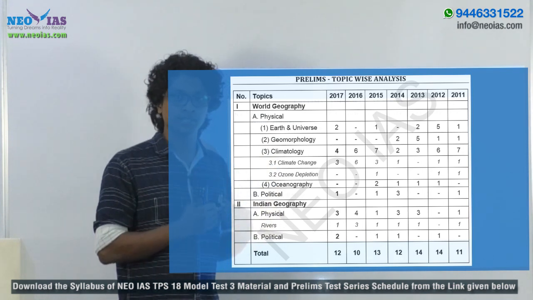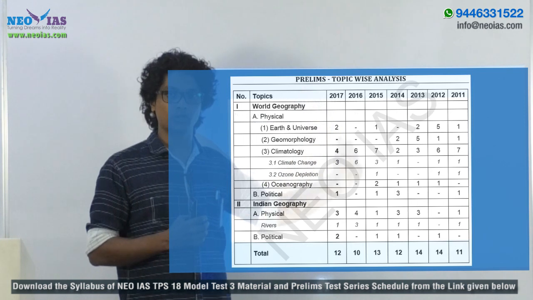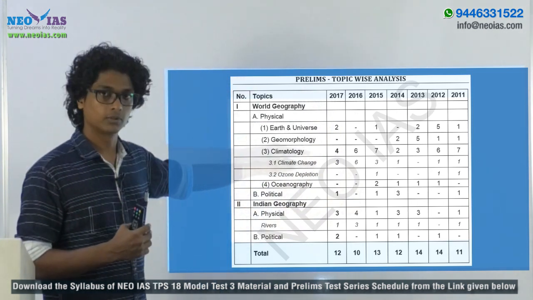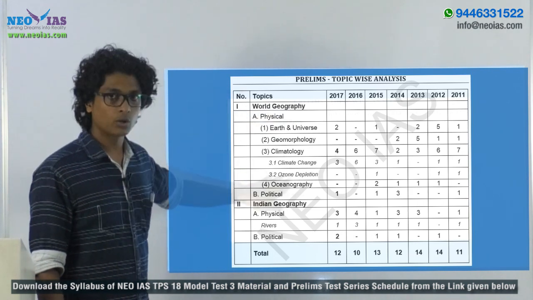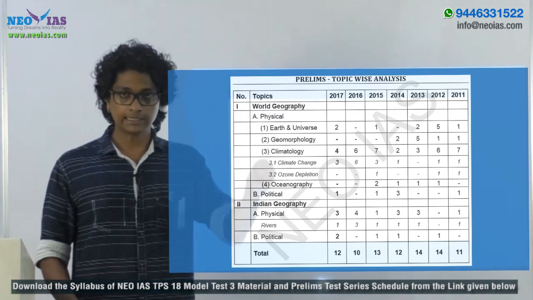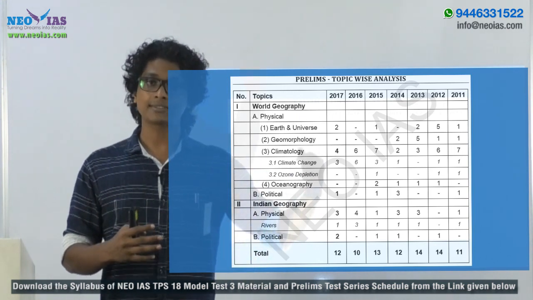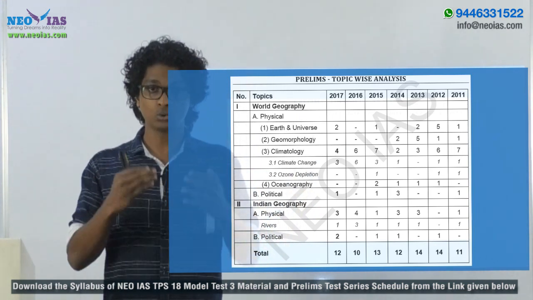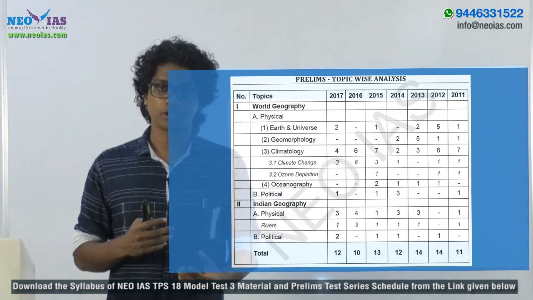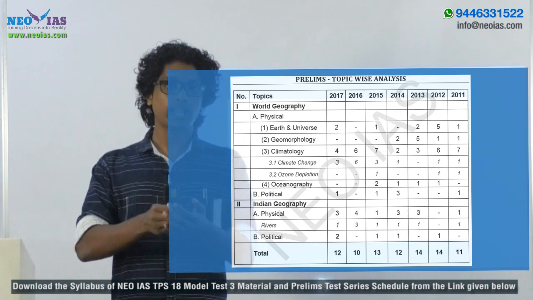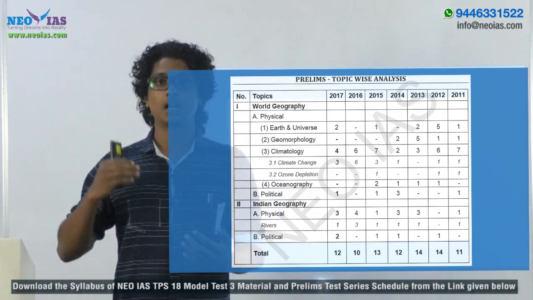Now why am I telling you this? For MD3, the topics are earth and universe plus climatology, and you should understand that climatology is the most important part for your prelims as well as for your mains examination. You do get questions from climatology for your mains examination, for your GS1. So if you invest time here, it will be productive both for your prelims and your mains.